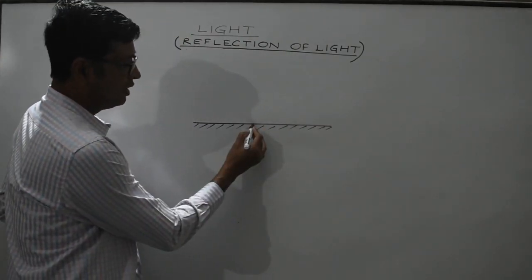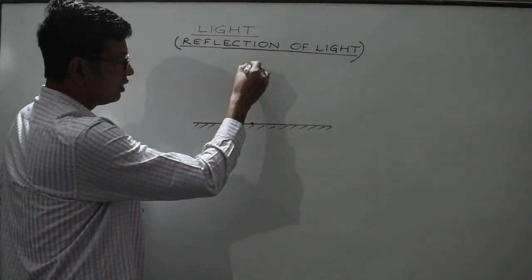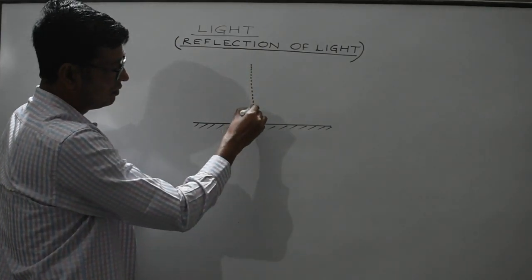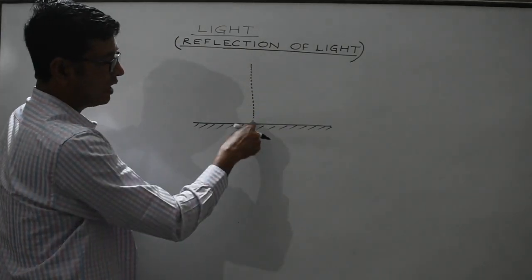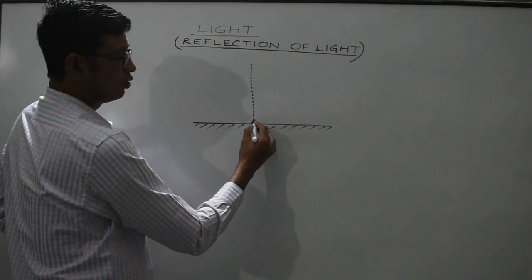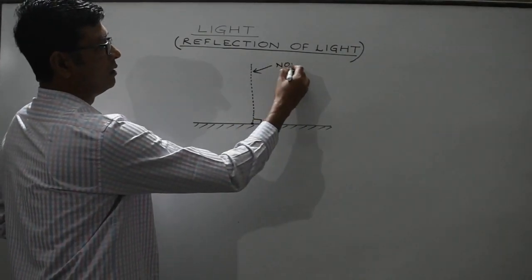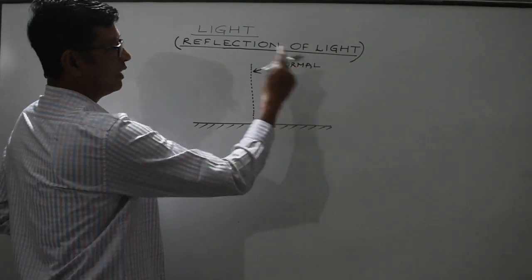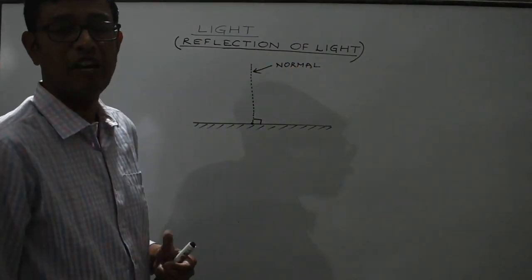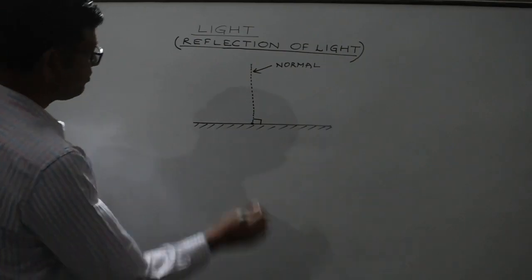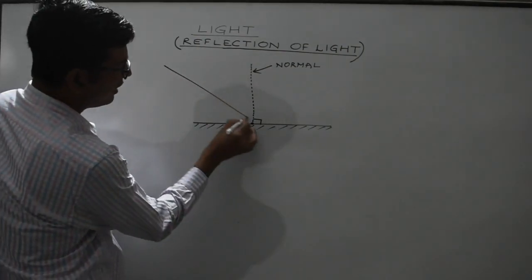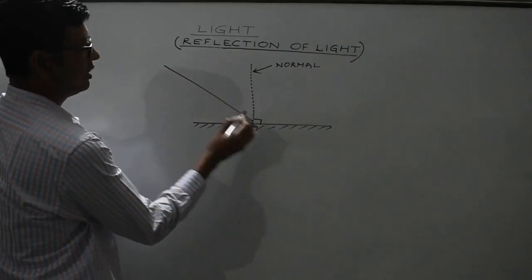Suppose at this point we need to draw a normal. So what we'll do is we'll draw a perpendicular. Any imaginary line perpendicular to the surface is known as a normal. This is the normal. And it has to be represented by dotted lines. It's an imaginary line. Suppose the ray gets reflected at this particular point, which is A.